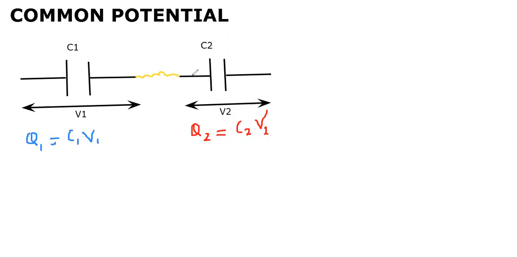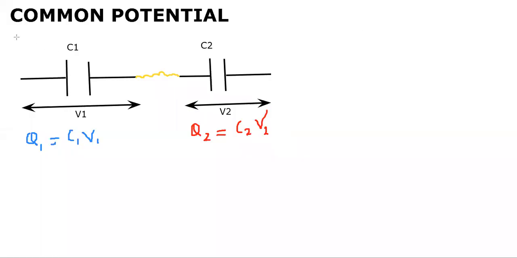Now charge will flow from higher potential to lower potential. Till which situation will the charge flow? The charge is flowing because of the potential difference, because V1 and V2 are different. One is higher and another is lower. So charge will flow from higher potential to lower potential. It will flow till the potential becomes common on both the capacitors, and only till then. So let us say it is flowing from C1 to C2. V1 is higher, V2 is lesser, so it will flow from V1 to V2.